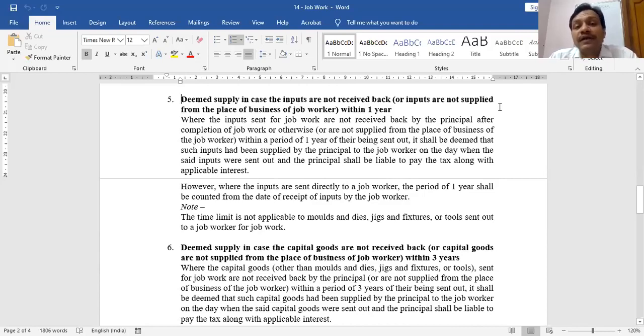That will be the original date, that means 7th November 2019. Same is the case with capital goods. The day when you sent that machine, that day will be treated as the day when you supplied that machine. If you fail to bring back your machine within 3 years, or you fail to supply that machine to any third party within 3 years, that's it.